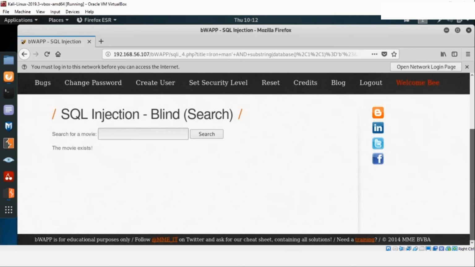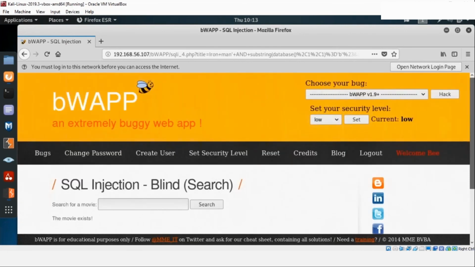And why is this happening? Because this input box is not actually sanitized. We have to provide some kind of whitelisting, blacklisting, and through blacklisting we need to make sure that some kind of input characters like this one or this one are not allowed in the system. So you have to make sure that this is present with your application. So that was another example for BWAP.